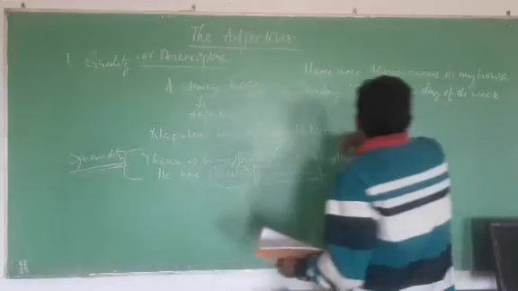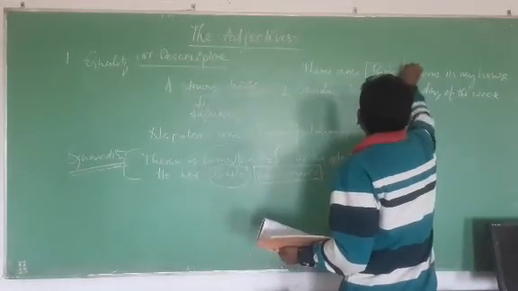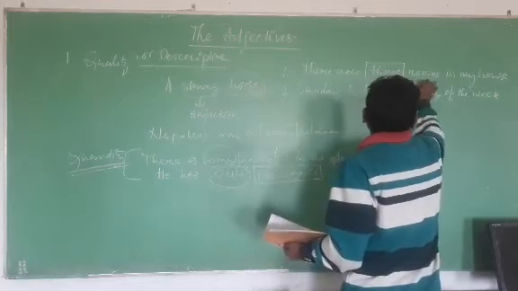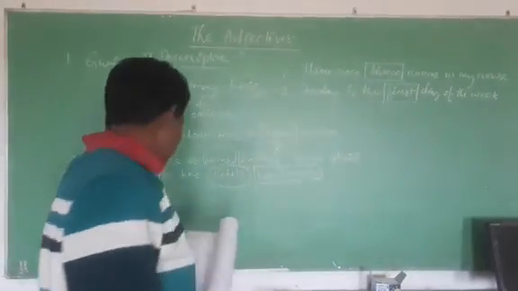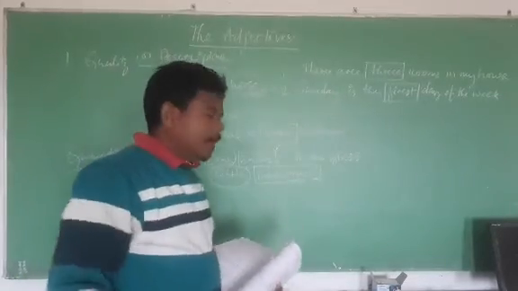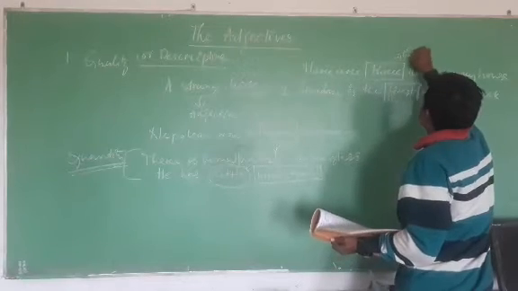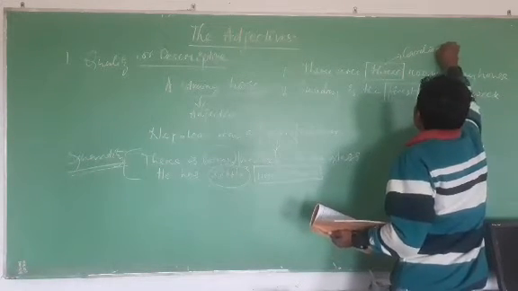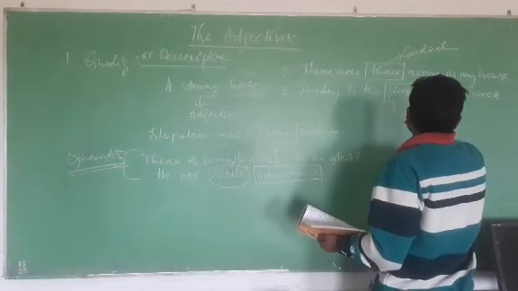See here. There are 3 rooms. 3 is a number, and first is also a number. But the difference is that 1, 2, 3 are called cardinal adjectives, and first, second, third are said to be ordinal.